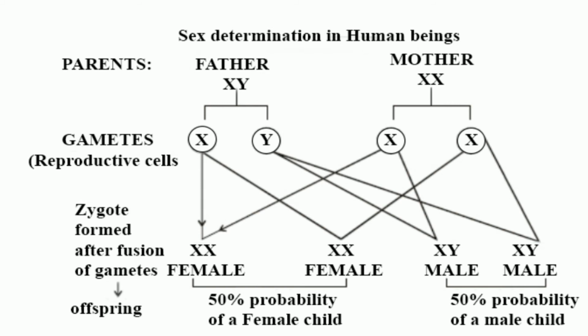Now let us see how it occurs in human beings, popularly called the XX-XY type of inheritance. Males form two types of gametes, as you can see in this figure: X and Y. One gamete possesses the X chromosome, the other possesses the Y chromosome.